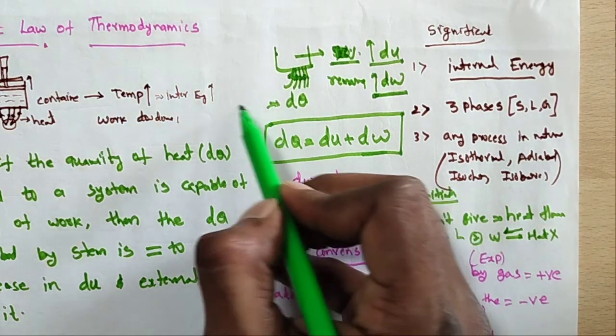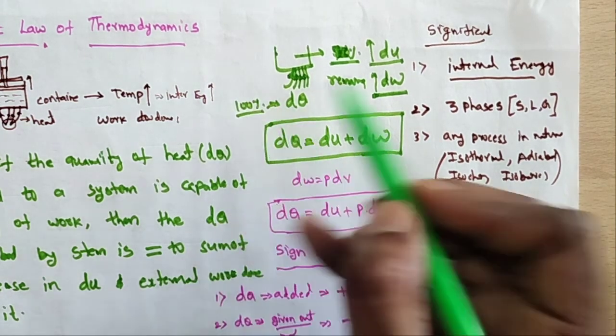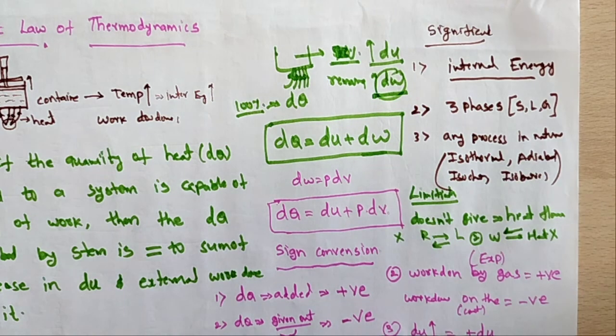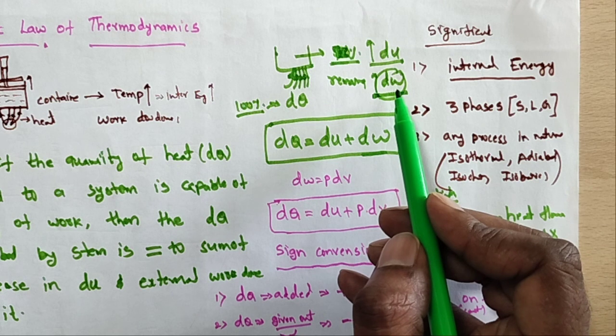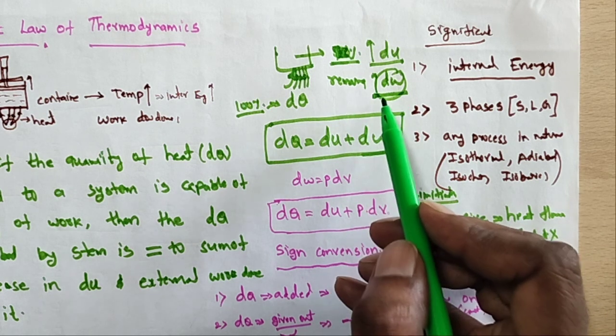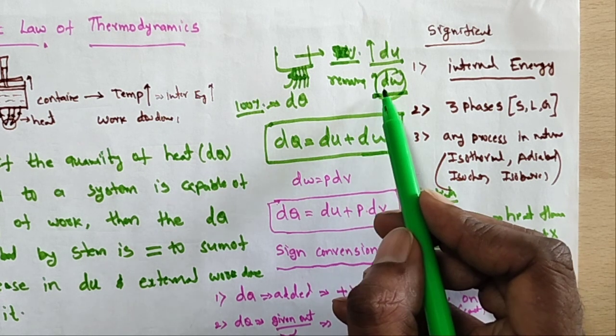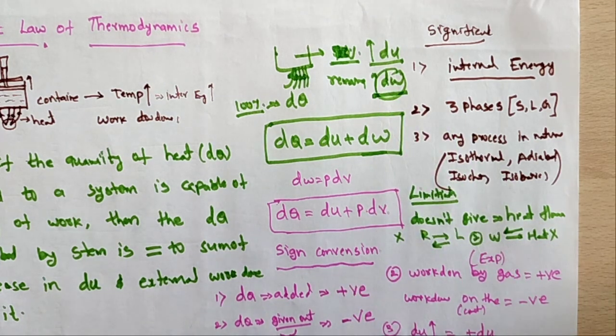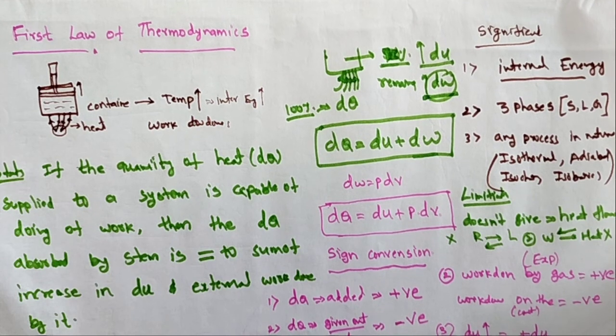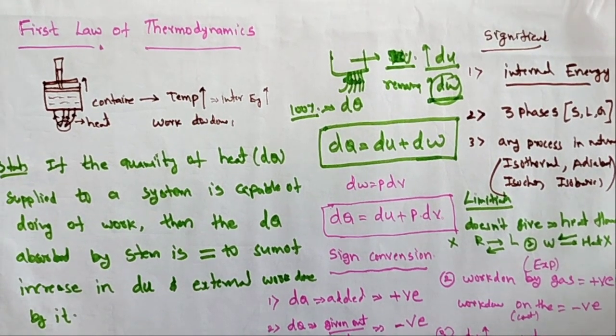Suppose I give 100% of the heat, the work done is how much percentage? Is it 100% or 80% or 40% or 50%? It is not explained how much heat energy is converted to internal energy. So these are the two drawbacks of the first law of thermodynamics.